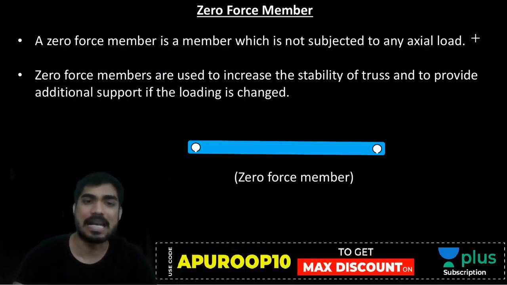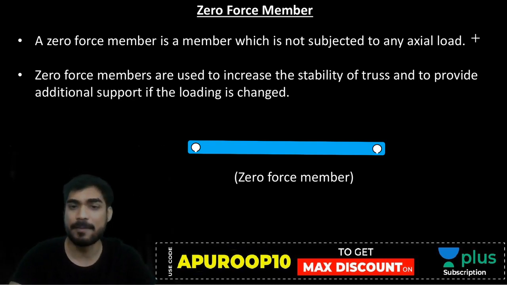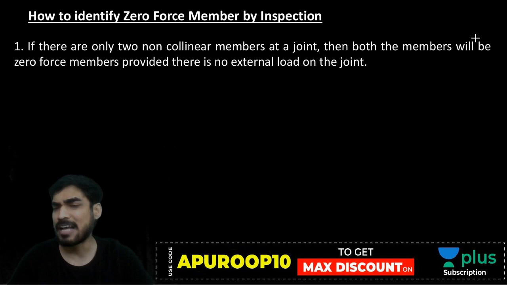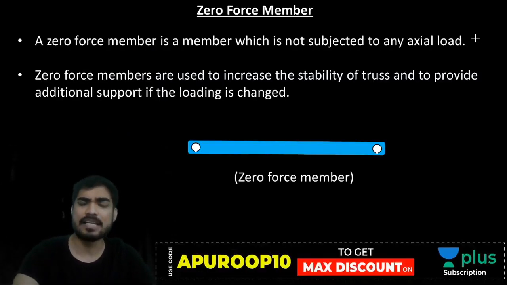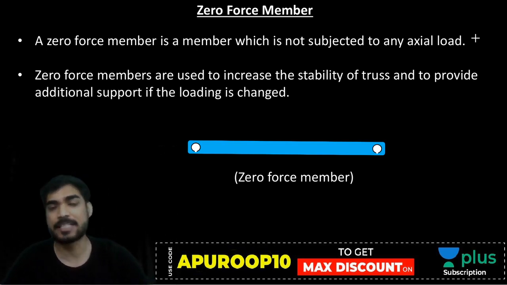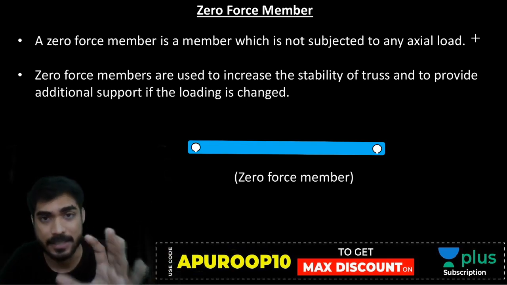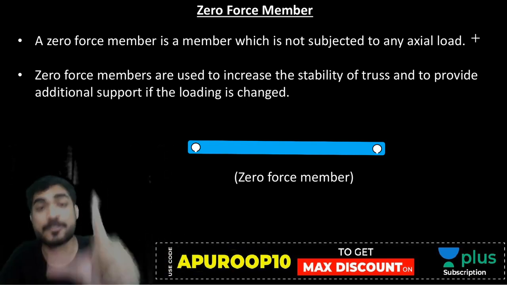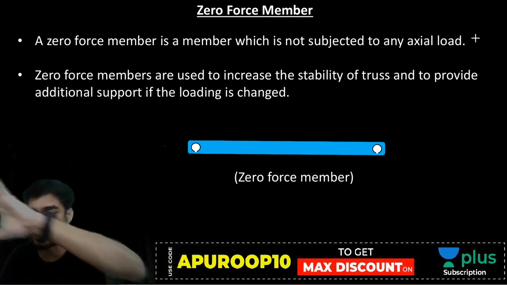Zero force members are like safety members. If there is a change in load tomorrow, then they will come into the picture. Okay? All right. Now my friend, in some problems, you can find zero force members just by inspection. Inspection means you don't need to solve the truss, you just need to inspect it. You just need to look, and just by looking you can find that this is a zero force member, this is a zero force member.